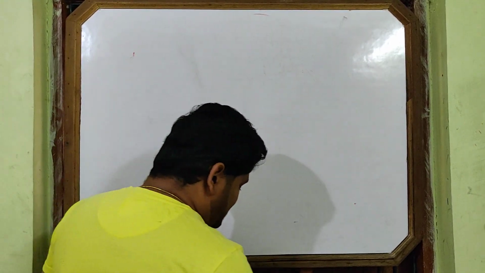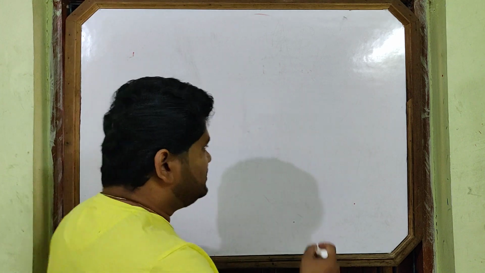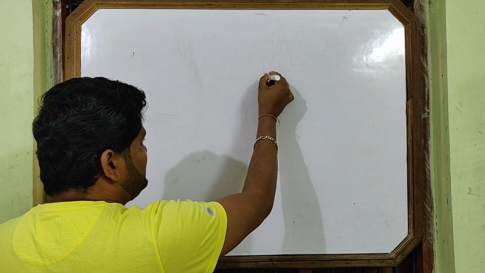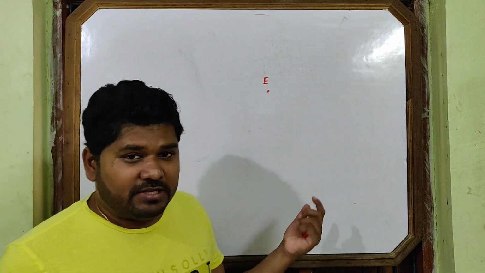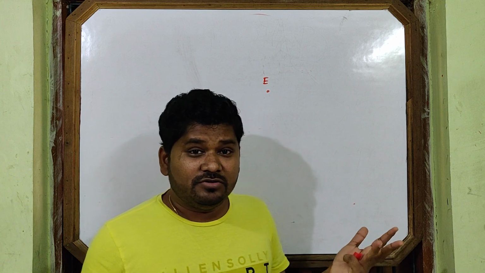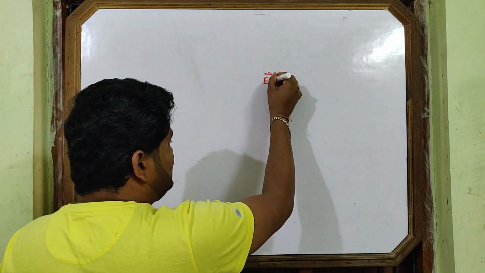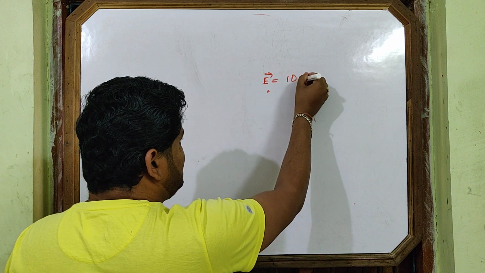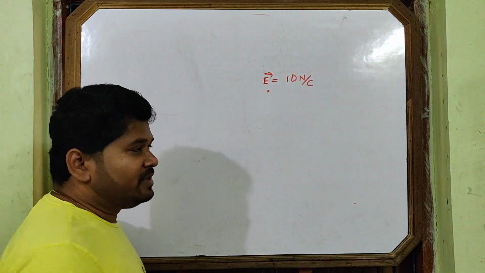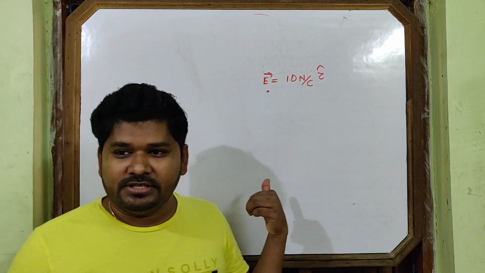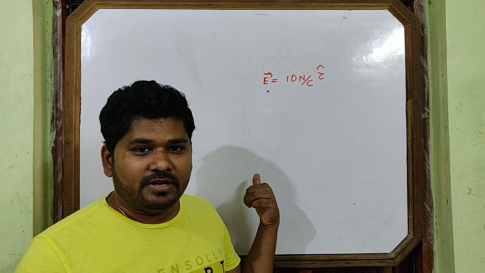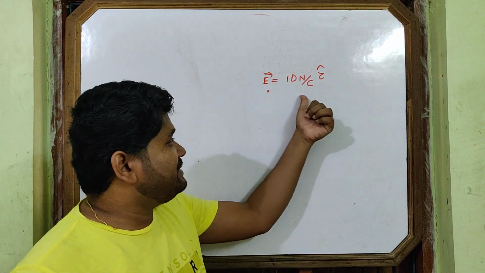What is the significance of this intensity? Suppose at this point, I will tell the intensity. Here one electric field exists. I don't know where the source charge is. I have no information about the source charge. But it is written only that the electric field at this point is 10 Newton per Coulomb. Direction is somewhere. Now what is the physical significance of this?